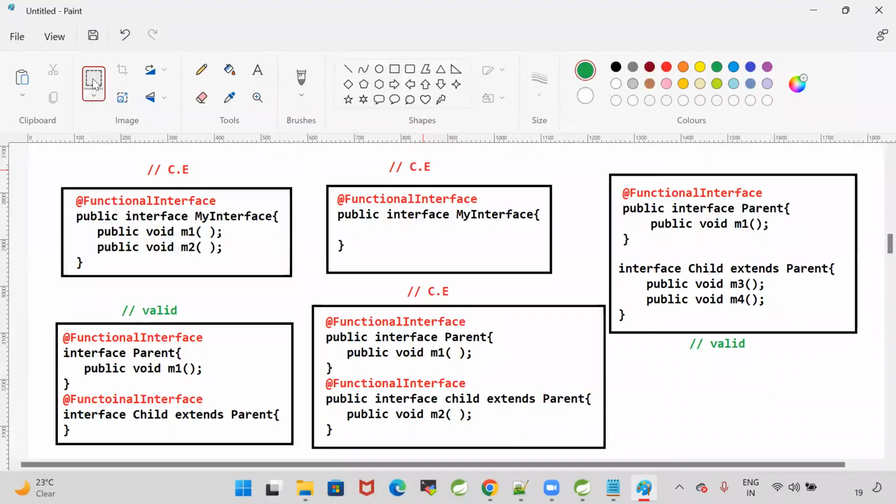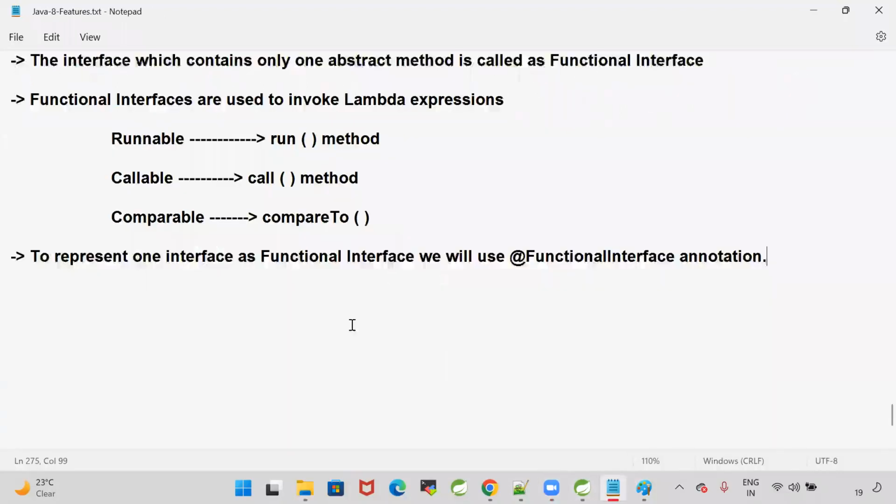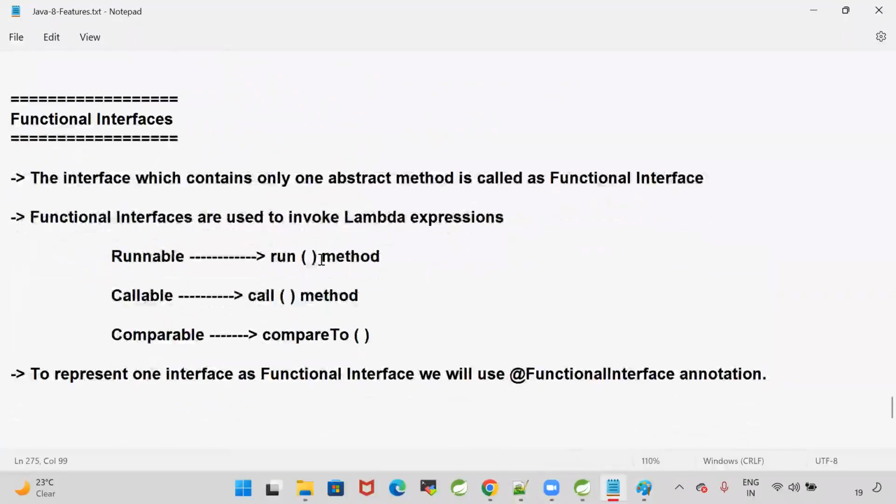Five scenarios to understand what is a functional interface. Got the clarity? You got the clarity? What is a functional interface?